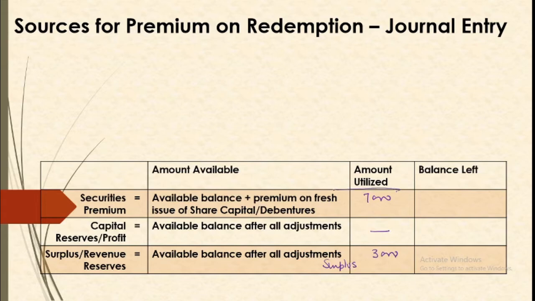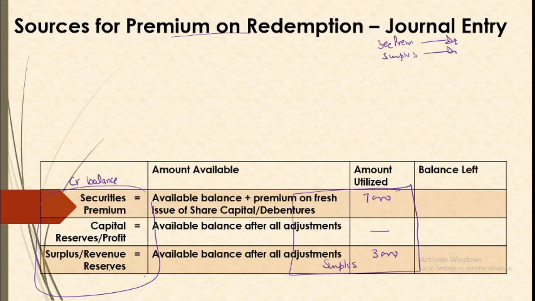So what will be the journal entry? Now we are to provide for premium on redemption. We are to arrange this, and we are using these sources. We all know that securities premium, capital reserves or profits, or revenue reserves have credit balance. So if we draw something from these amounts, then these balances will reduce. So our journal entry will involve securities premium. The sources that we are using will be debited. The surplus that we are using will be debited, and we will put this amount in a separate account called premium on redemption of preference shares, 10,000. So we have arranged 10,000.